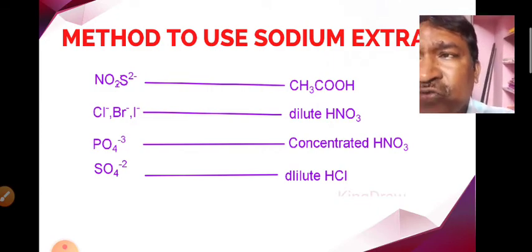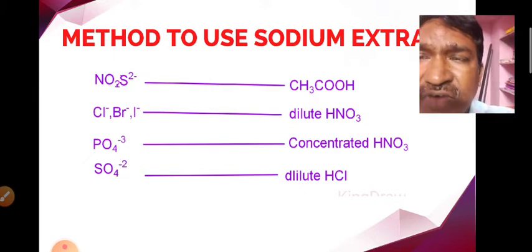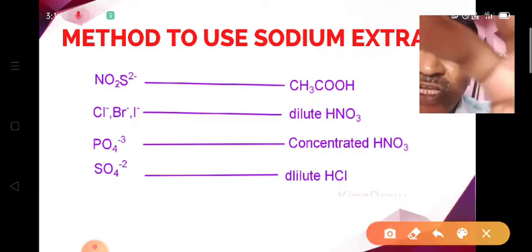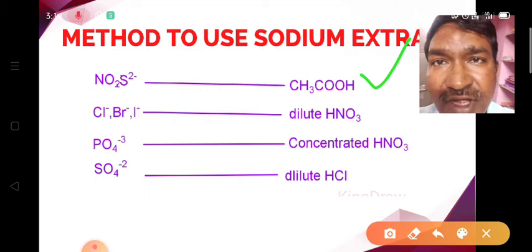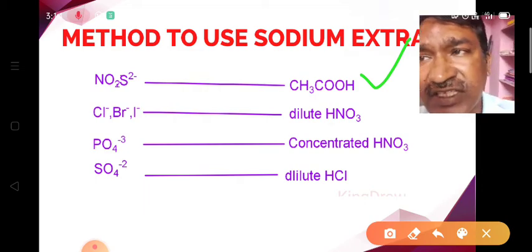Whenever we go for the test to identify the nitrite and sulfide ions, we have to treat the sodium carbonate extract with acetic acid.